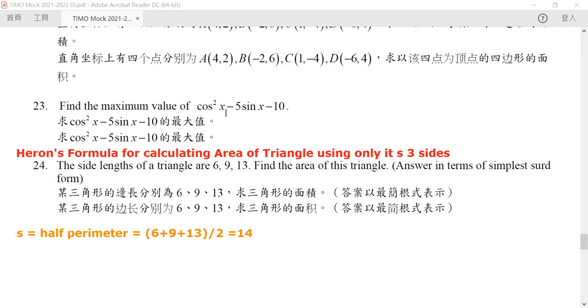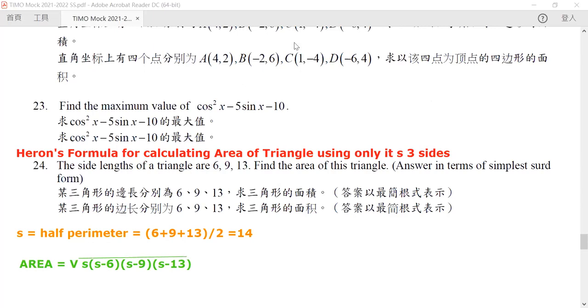Now, once we get this number, we can use our formula. The formula is like this. The area of a triangle is equal to the square root of s multiplied by s minus one of its lengths, multiplied by s minus another length, and finally s minus our final length. And then we take the square root of the whole thing. This is our area.